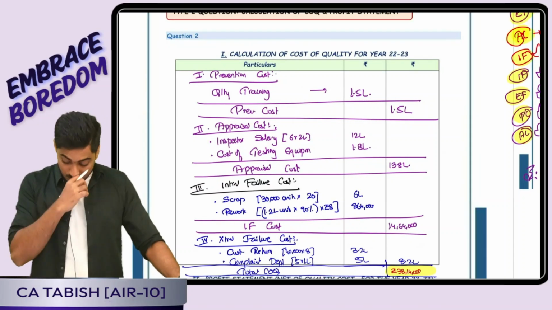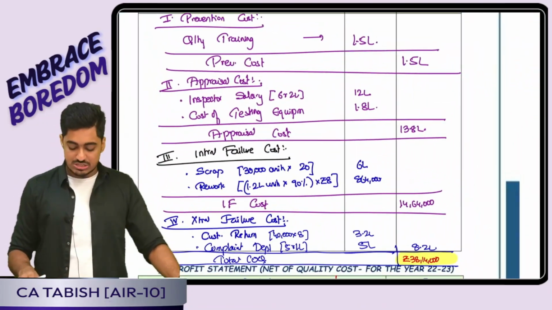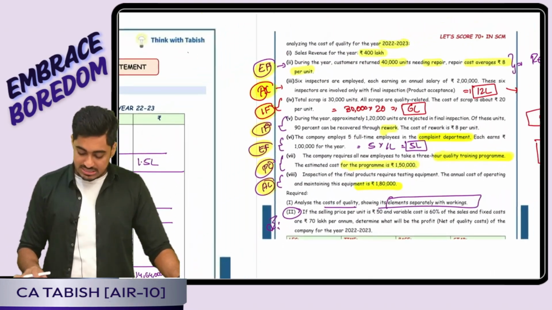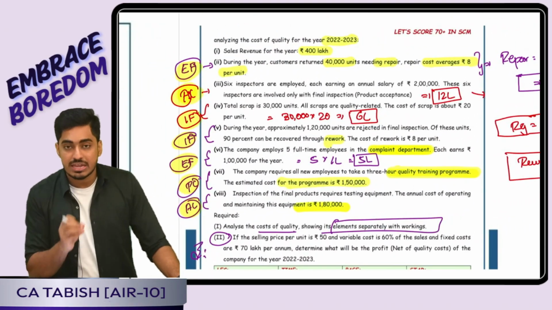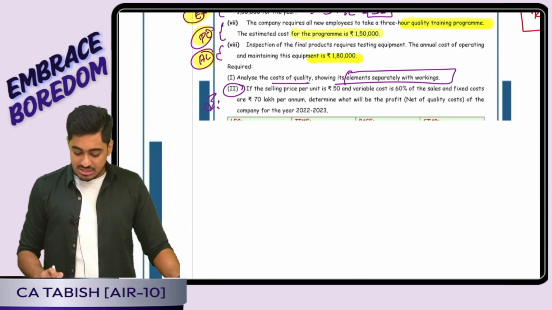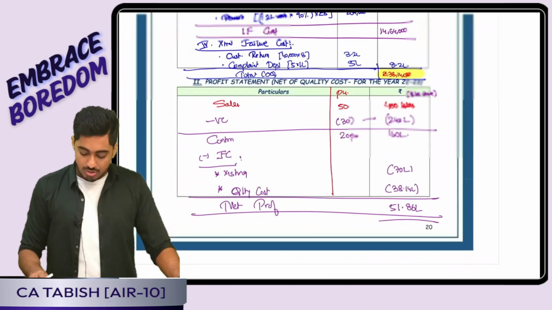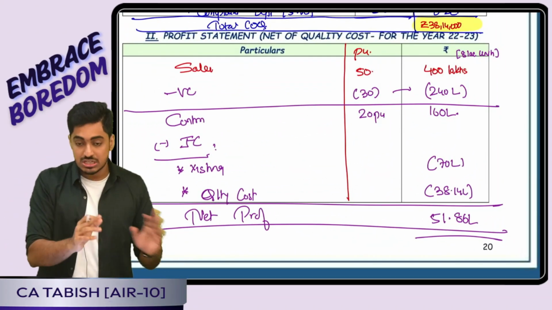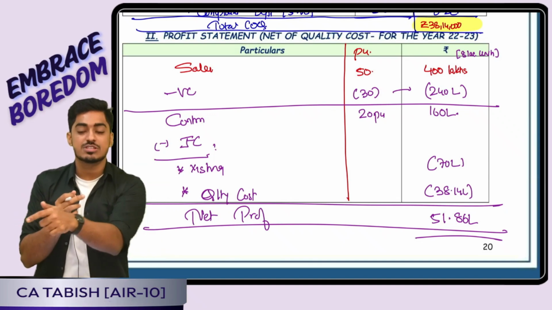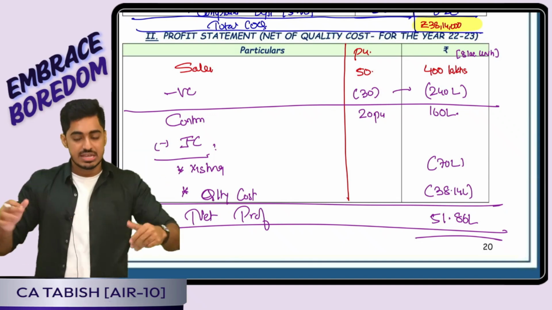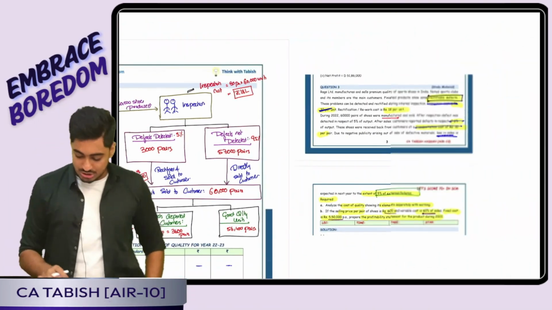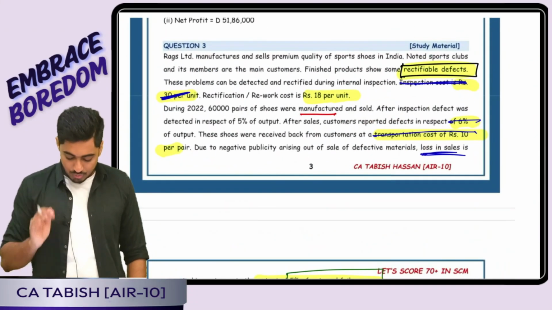Then question number 2 was actually a good question. I want you guys to review this and try this. Here they have given different items, and we have to bifurcate under which head each is coming. Then they have asked us to prepare a profit statement. Normally in a profit statement, sale minus variable cost is contribution, minus fixed cost. In my fixed cost, I will show my normal fixed cost as well as the quality cost. Then I will arrive at my net profit. Is this clear, everyone?